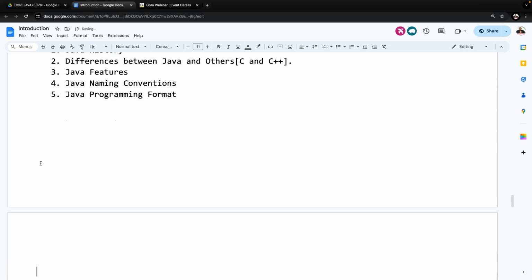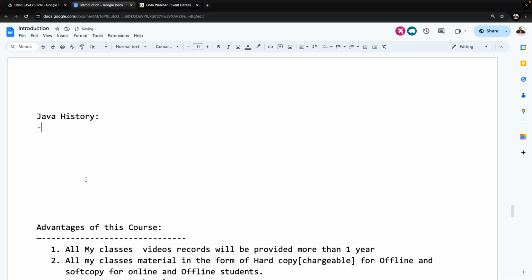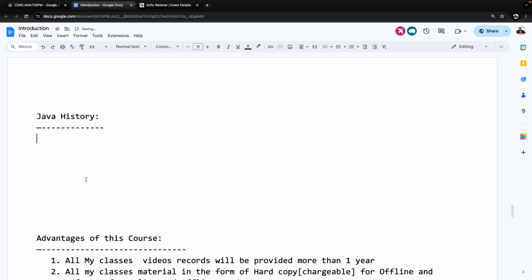The very first topic is Java history. I am giving clarity to all of you that this is not very important from the point of view of interviews, application development, or project work. But it is our minimum responsibility to know how and why Java came into the picture, and how Java was provided to the market. At least we need to understand its intention and purpose. After that, we will move forward to the remaining concepts.